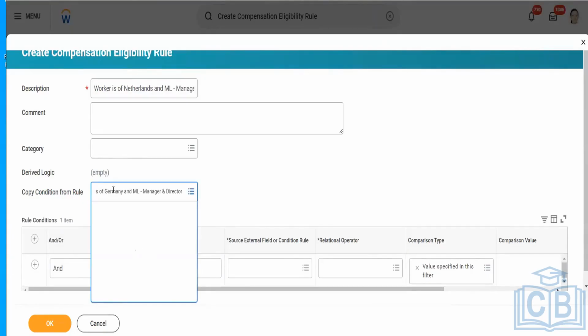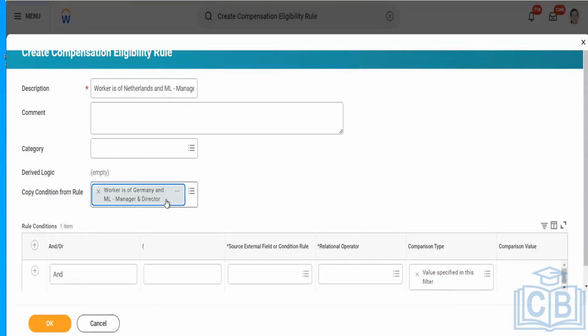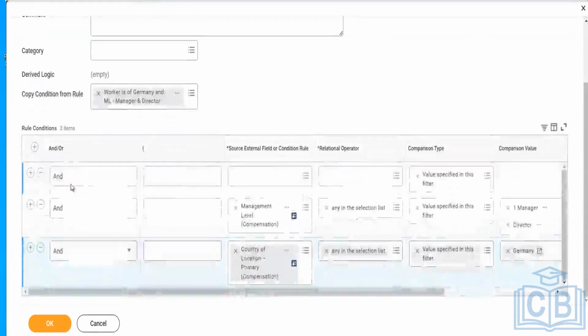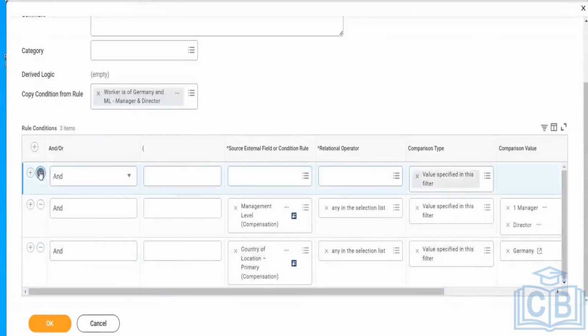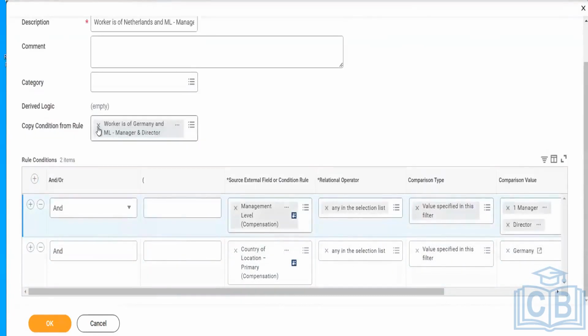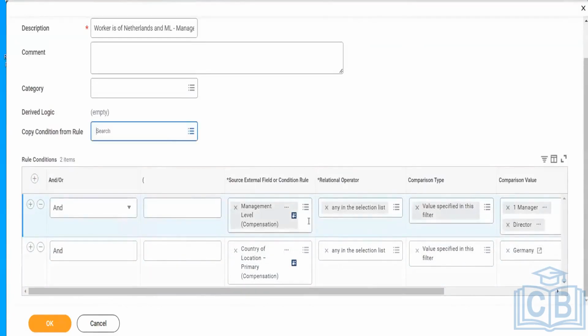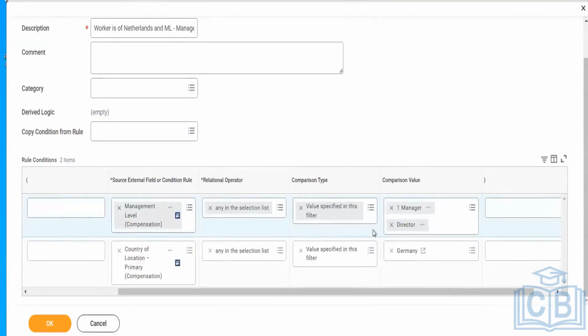I will copy the same criteria that was there, and it will automatically pop up here. It says fine, you can copy this. After it gets copied, you can remove this. I only have to change the country now because I want to give it to managers and directors in the Netherlands as well.